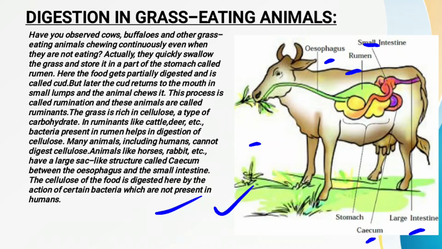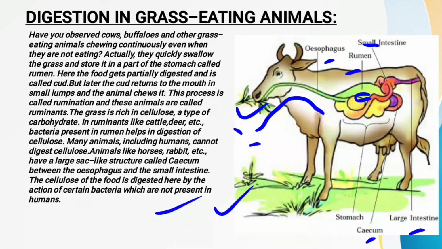Now see, children, whenever these grass eating animals, the cows, buffaloes, etc., are eating grass, they do not chew their food properly but simply swallow it. When they swallow their food, this swallowed food reaches the rumen part of the stomach with the help of the esophagus tube. In the rumen, some kinds of bacteria are present, and these bacteria are helpful for the digestion of cellulose. And what is cellulose? Cellulose is a kind of carbohydrate which is present in leaves, plants, grass, etc.